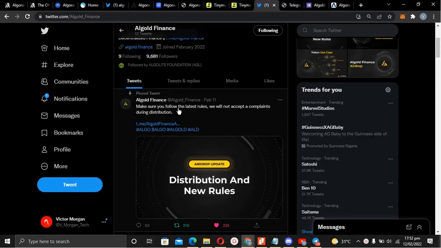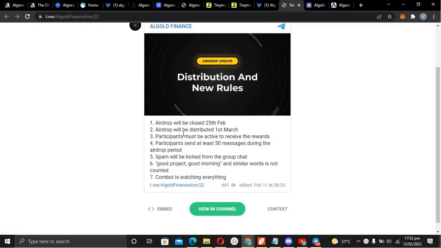Okay, so guys, I found this tweet. There are rules for you to follow to qualify for this airdrop. A link to this tweet will be in the description. So there are rules that they've set on ground for you to receive this airdrop.